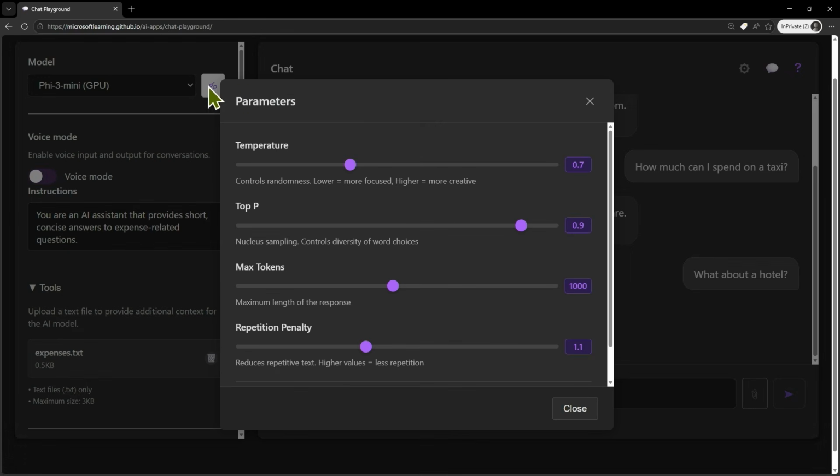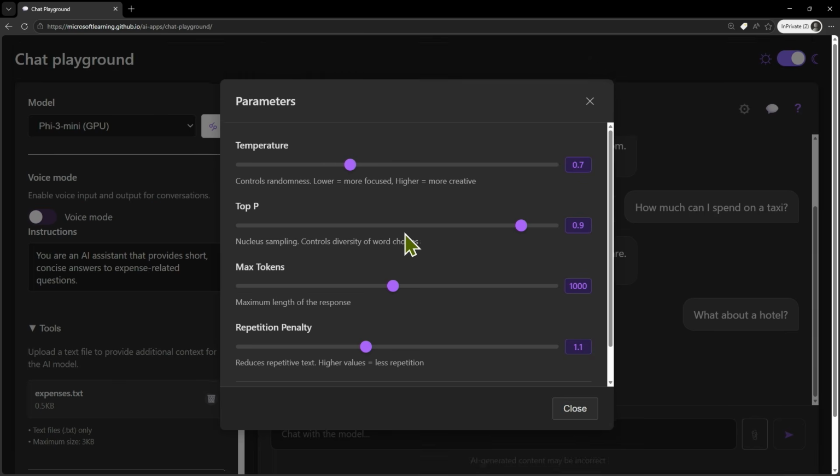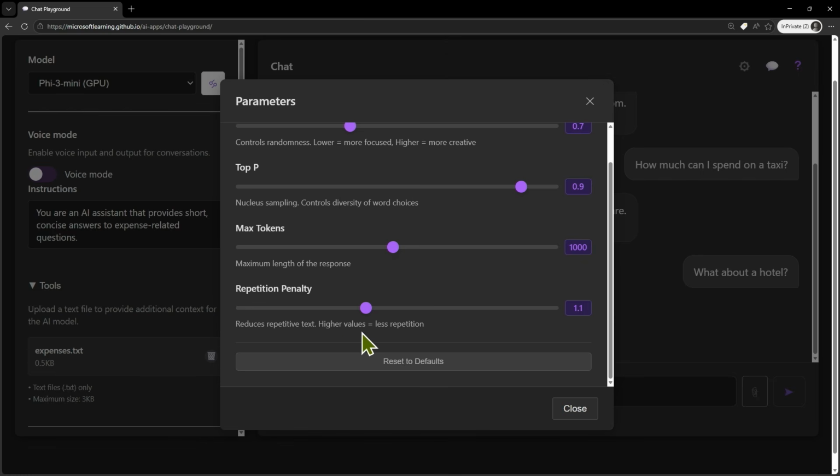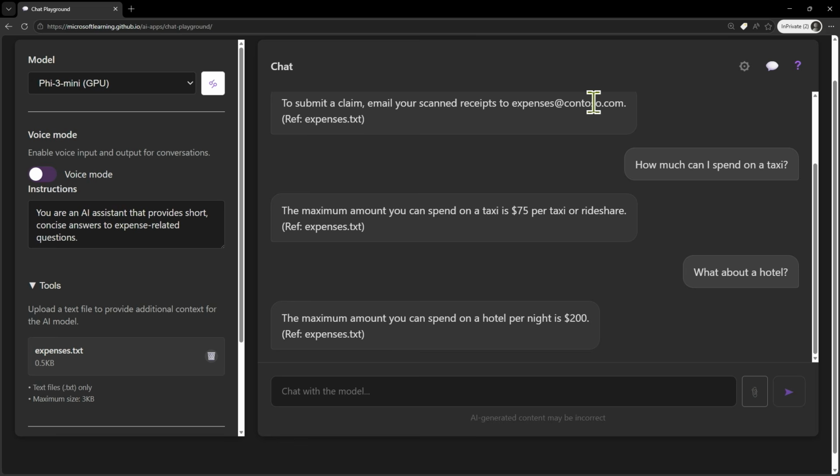You can see also here in the model, you can also play on other parameters. So you can change a little bit the temperature, which is going to control the randomness. So the lower is more focused and higher is more creative. Also, you can change the top P that is going to control the diversity of word choice. You can also control the max tokens, which is the maximum length of the response. You can also put a repetition penalty that's going to reduce the repetitive text, and higher value is going to have less repetition. So you can configure this until you have the right parameters that work fine with you.